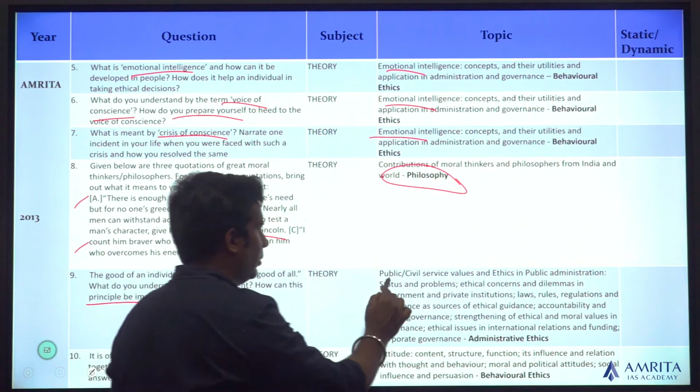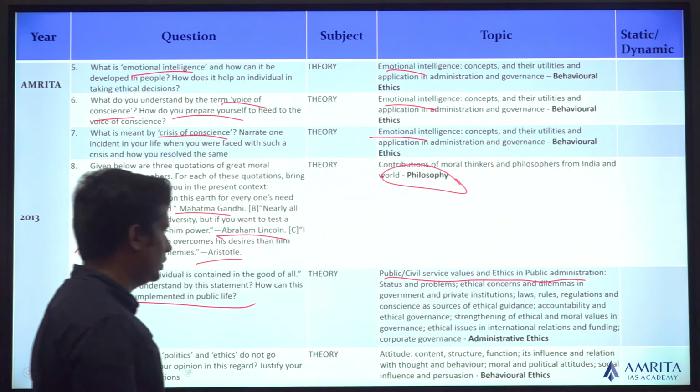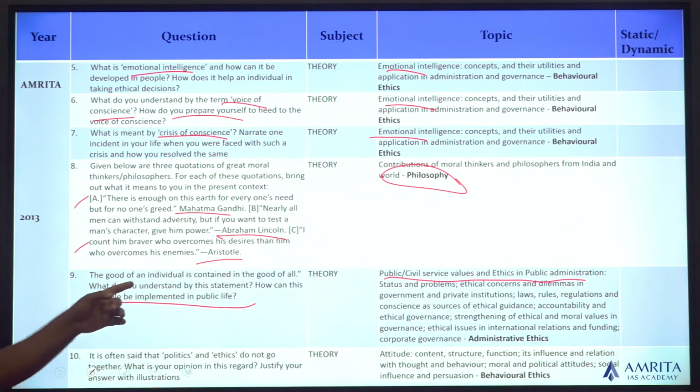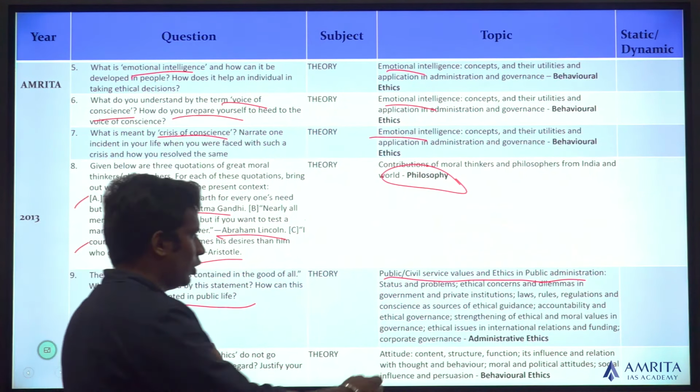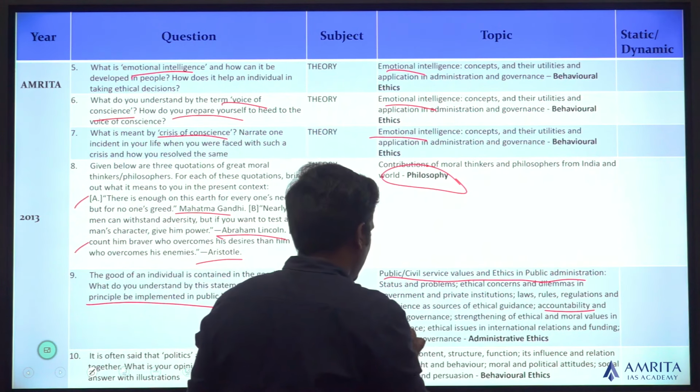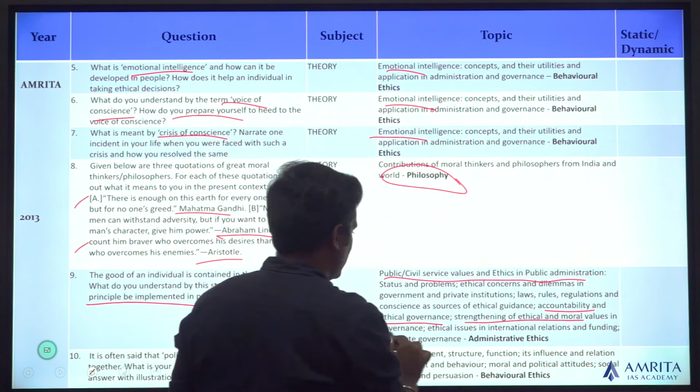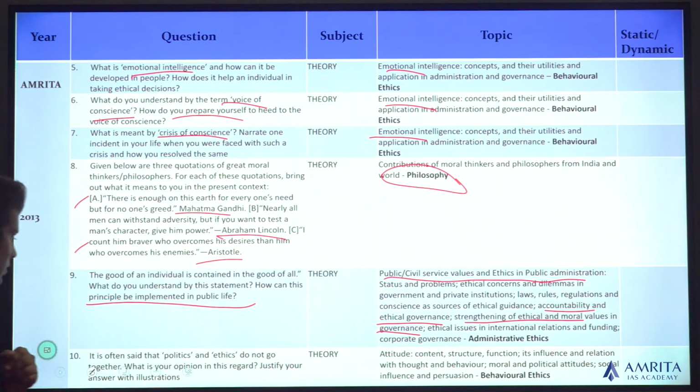So, automatically public civil service values, ethics in public administration. Good of an individual is contained in the good of all. What do you understand by this statement? So, you can talk about how there is accountability and ethical governance, strengthening of ethical and moral values in governance. It's an old question paper.